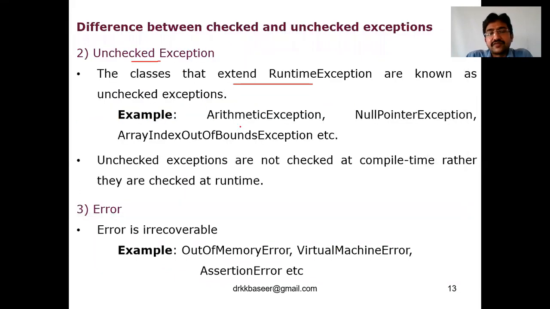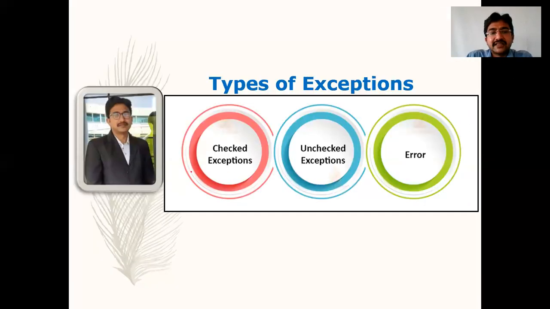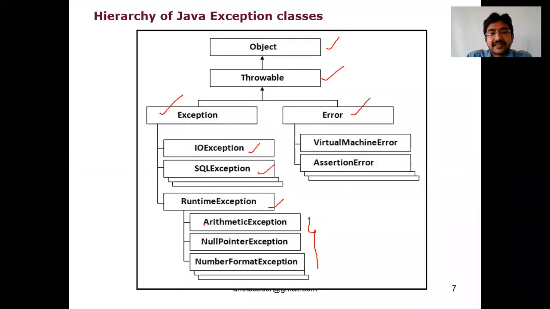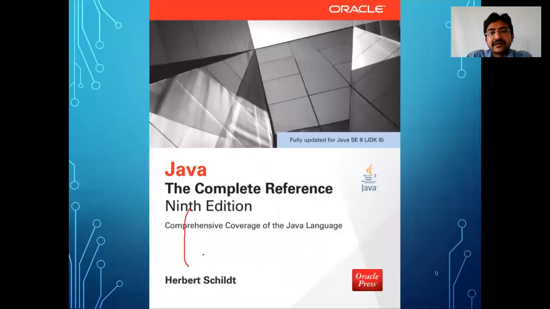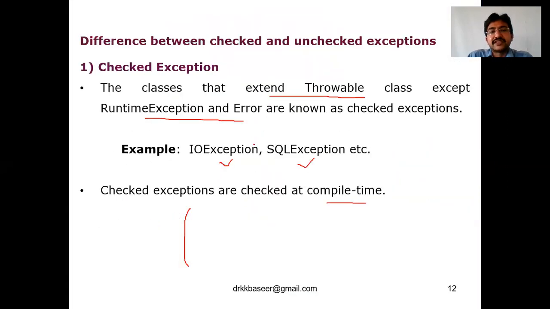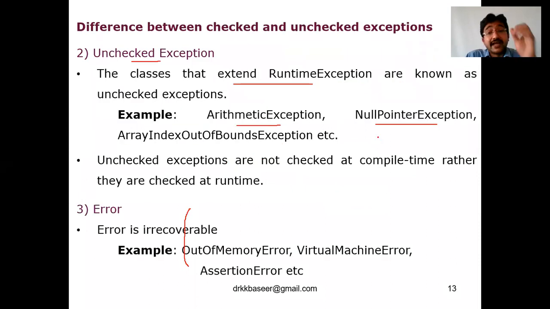Now, what are the examples of these unchecked exceptions? Arithmetic exception, null pointer exception, because we have already defined them in the figure, right? In this figure, arithmetic, null, all these come under runtime exception. So the examples of runtime exception are arithmetic exception, null pointer exception, and array index out of bound exception.